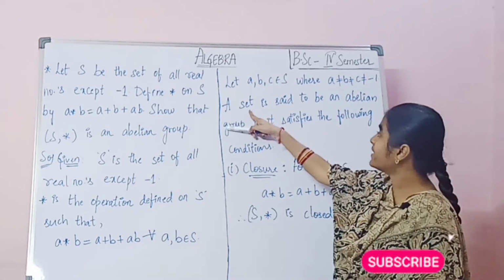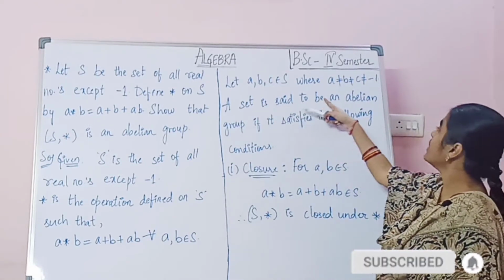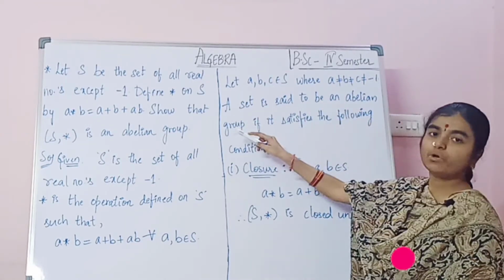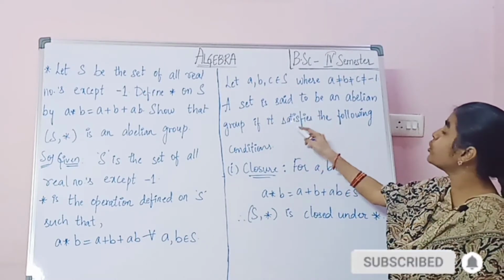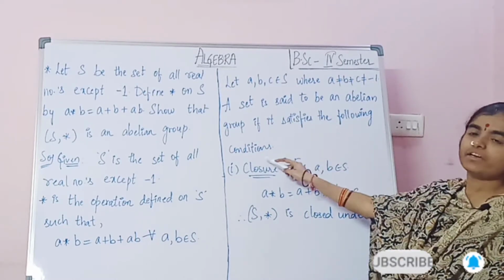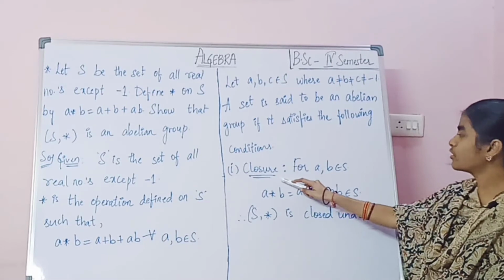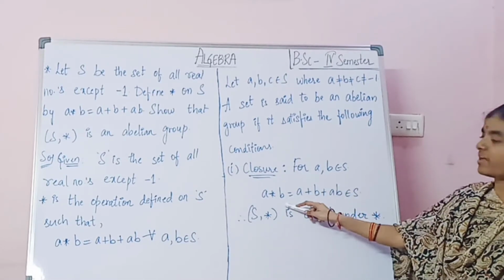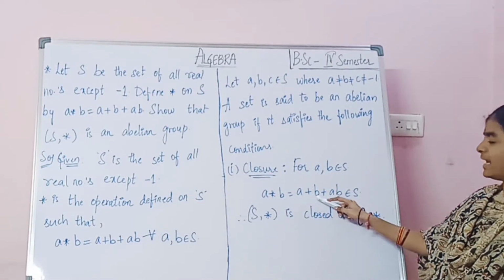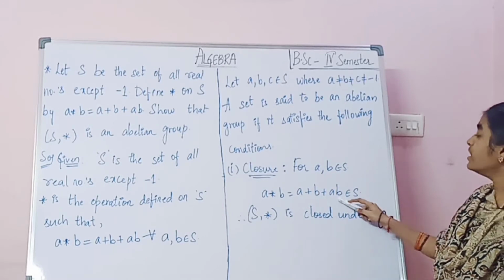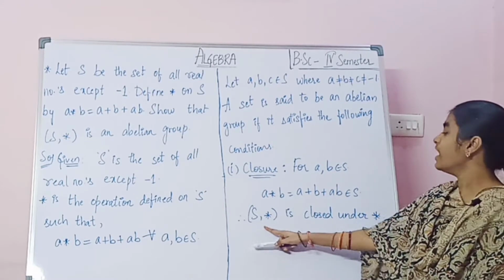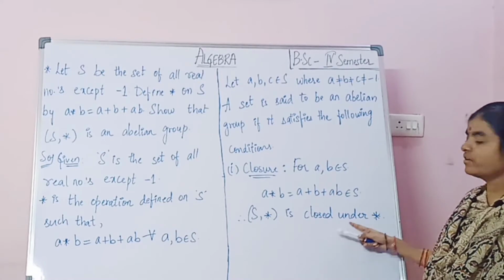Now a set is said to be an abelian group, so when do we say that a set is an abelian group? If it satisfies the following conditions. First, closure. For A, B belonging to S, A star B equals A plus B plus AB belongs to S. Therefore, (S, star) is closed under star.